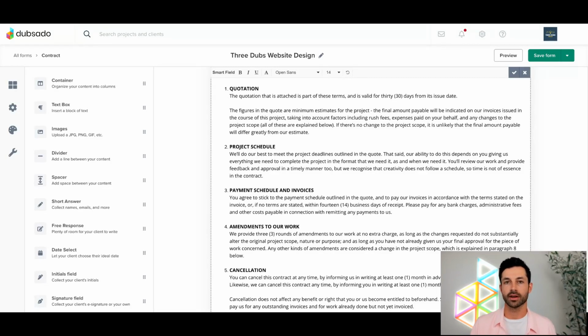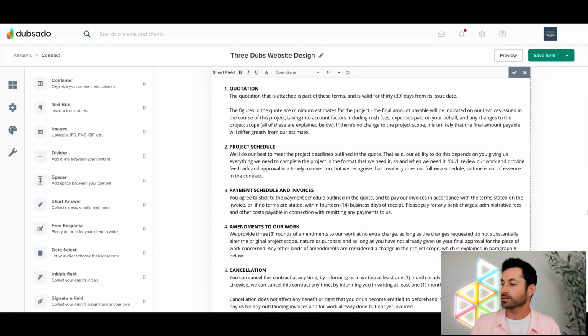Obviously, there's going to be some outliers, as far as like, hey, this one person has a really specific request that I want to accommodate. We can go ahead and account for that by just doing a manual edit within their contract. But generally speaking, I think about the contract template as being the common denominator, right? What's going to apply to the vast majority of your clients so that you do not ever have to customize it. That's the goal there.